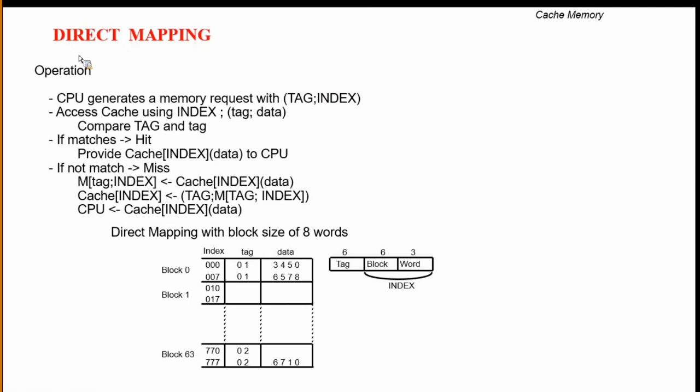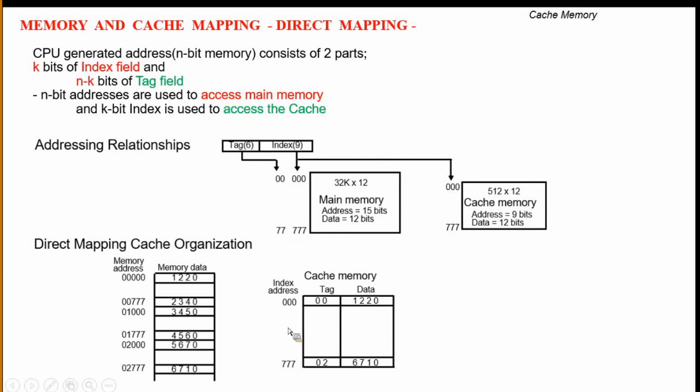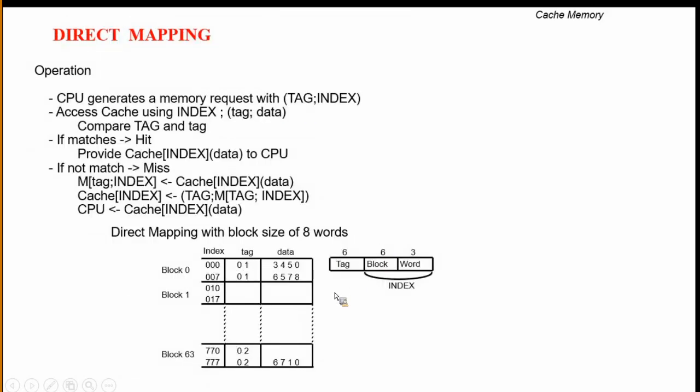Here, for example, we are adding more data. Here you see only one data, for example 1200, is stored. If you need to store more data at this address, we add this data using the same indexing, with a different tag, and again the same address.